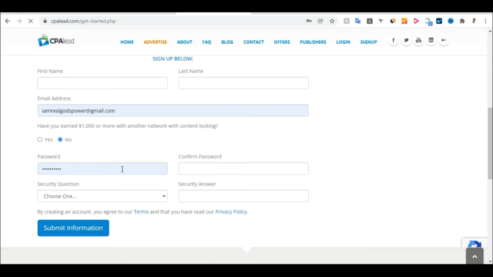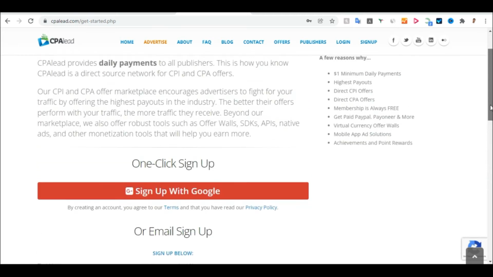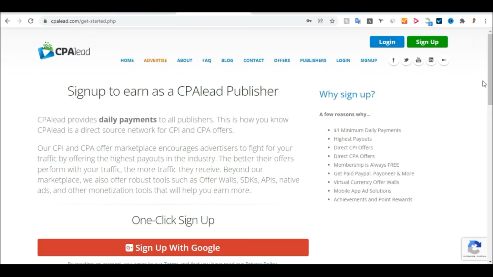Here you have to enter your password and re-enter your password. This security question, you answer it here, and click on submit application, submit information, and they will verify you immediately. They will send you an email. You will click that email and your account will be verified.